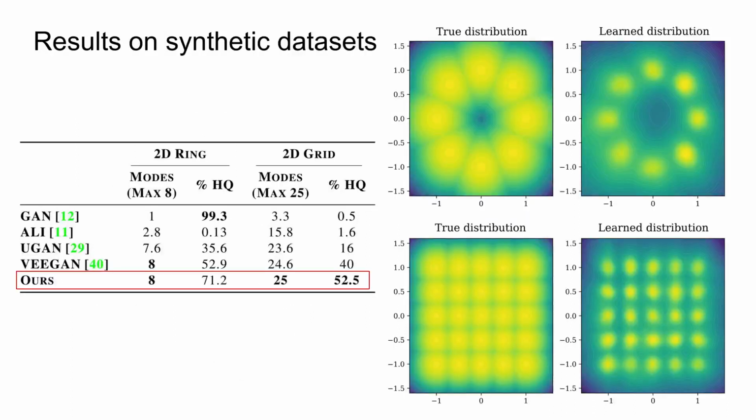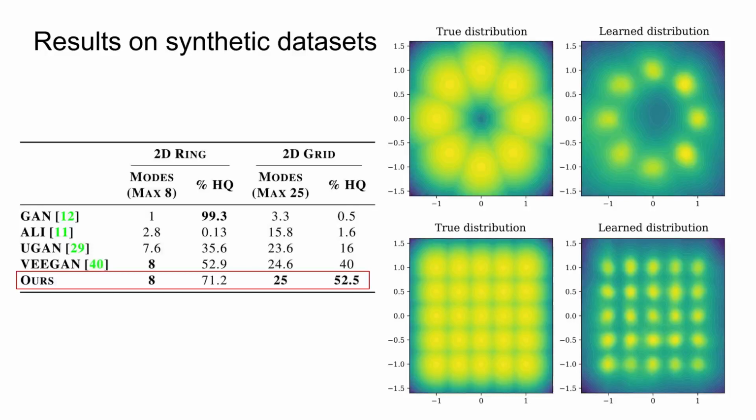Let's see some results. We test our model on two mixtures of Gaussian distributions, a ring of 8 modes and a grid of 25 modes. The table compares the number of modes captured and high-quality rate between our generator and other models. The high-quality rate represents how many samples were close to a mode, and the number of modes captured is measured by how many of the modes are nearest to at least one high-quality sample. Our generator consistently captures all modes and produces the highest rate of high-quality points. Note that the GAN achieves a higher high-quality rate, but that is due to mode collapse.